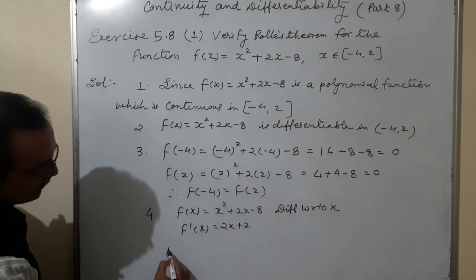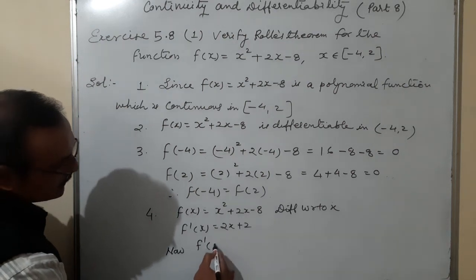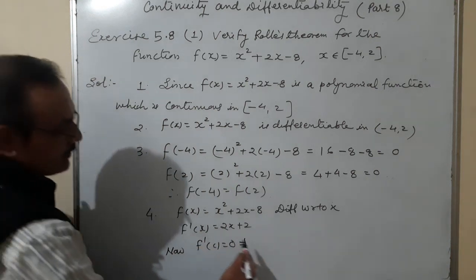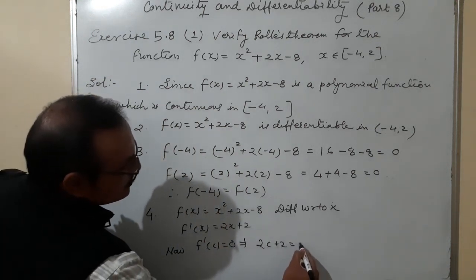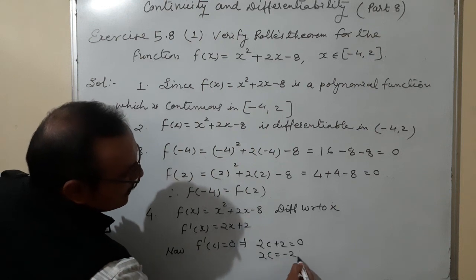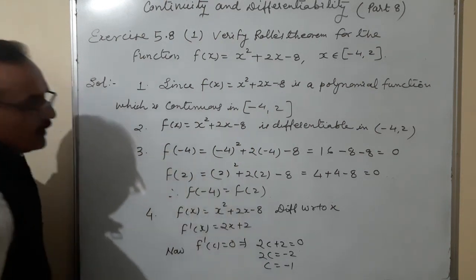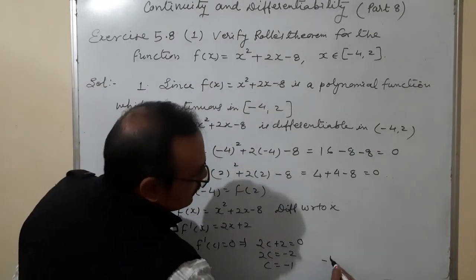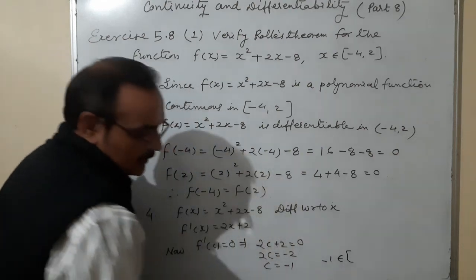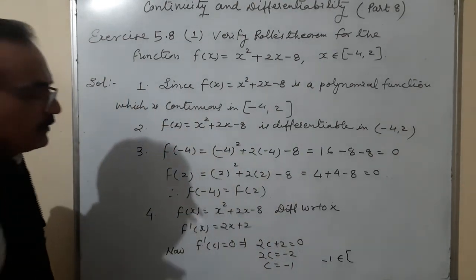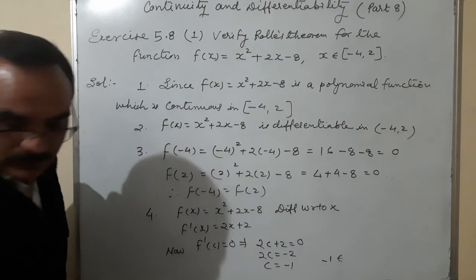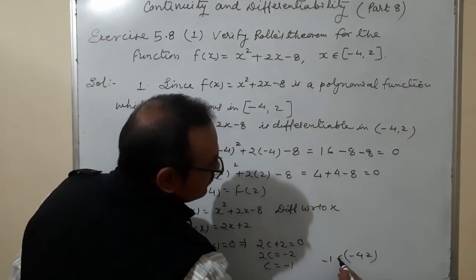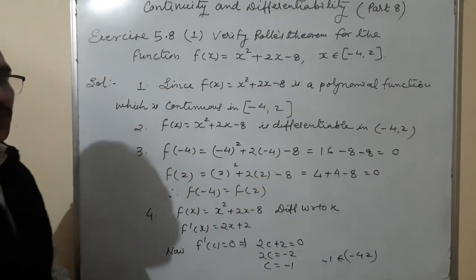Now f dash c is equal to 0. What does it mean? In place of x, I'll put c. So it is coming 2c plus 2 is equal to 0. Therefore, 2c is equal to minus 2, c is equal to minus 1. And you can see that minus 1 belongs to minus 4 to 2, it is in the open interval. This minus 1 comes between minus 4 to 2.